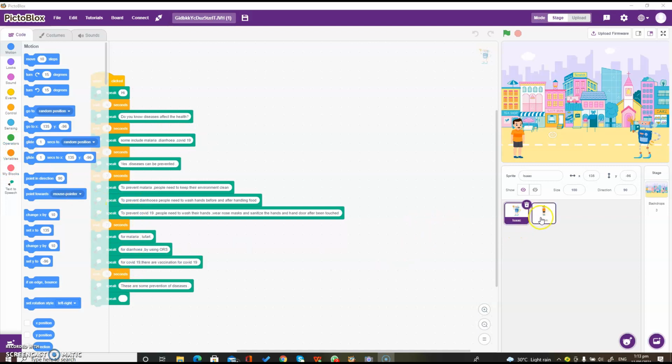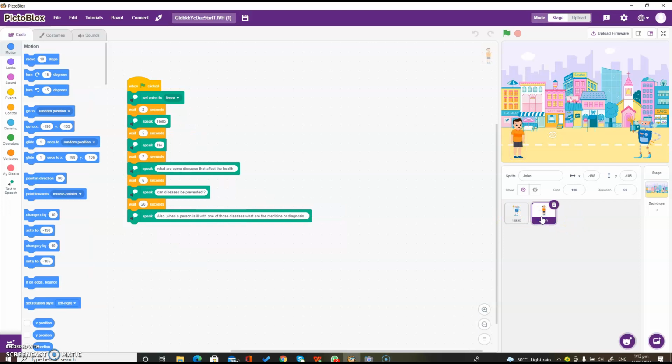Also, I use Tools Sprite for my project, and also the project helps people to beat the pandemic.